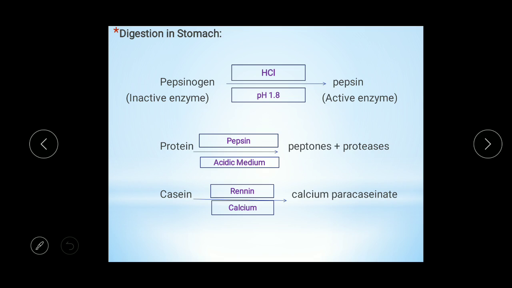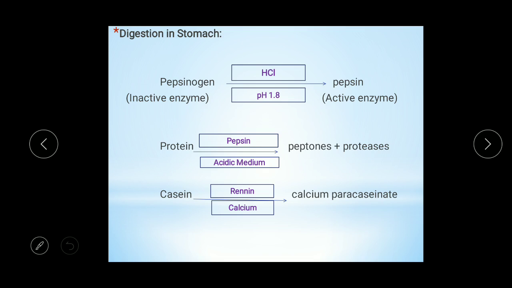Then there is another cell, the peptic cell or chief cell, which secretes the enzyme pepsinogen. Pepsinogen is an inactive enzyme, or proenzyme, which is secreted by the peptic cell or chief cell. Then the gastric glands also contain the parietal cell or oxyntic cell, which secretes HCl.